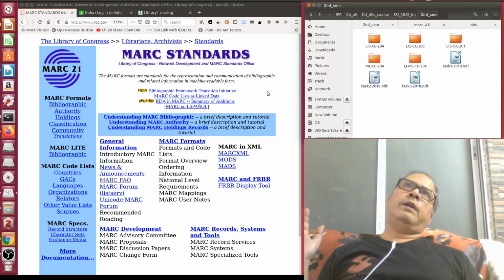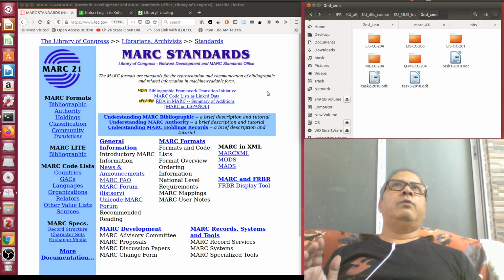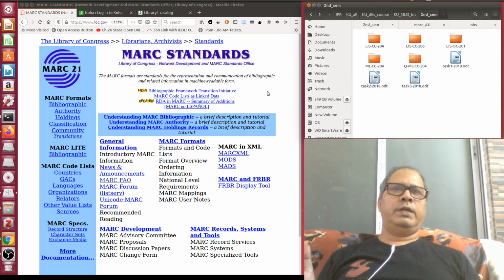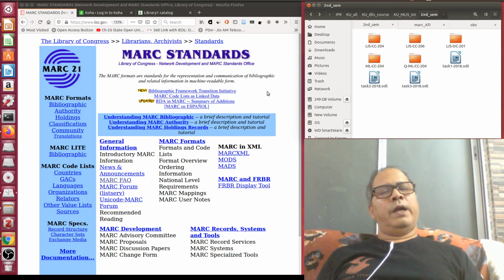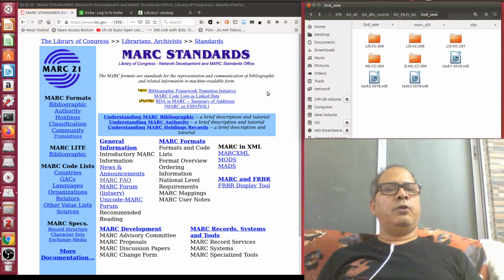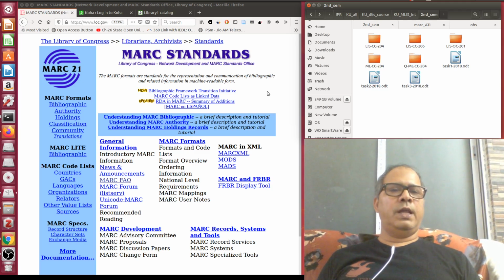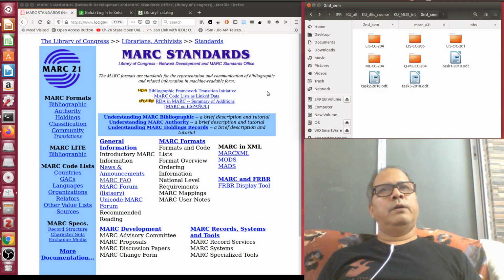Now when we are actually discussing MARC 21, MARC 21 originated from LC MARC, then it became US MARC, then US MARC, CAN MARC of Canada, AUS MARC of Australia, UK MARC of United Kingdom, all merged together in the year 1999, and right from then that became the de facto global standard for almost all the libraries of the world, and almost all the national libraries are supporting this format.